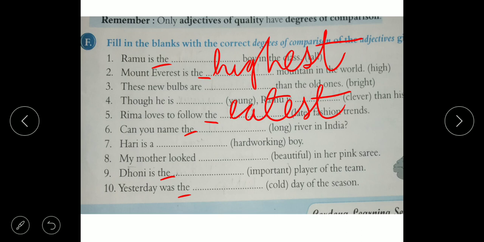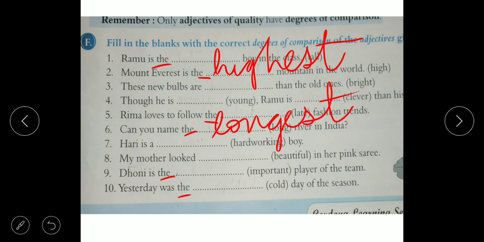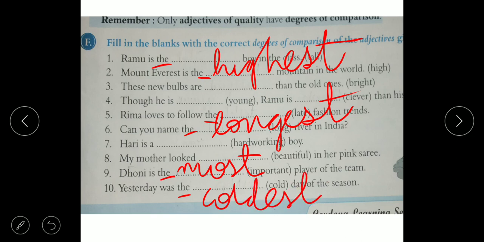Can you name the longest river in India? The sixth one. The is there, so we have to use the superlative degree of long, that is longest. Next, the ninth one. Dhoni is the most important player of the team. What do you have to write? Most important player of the team. And the next, the 10th one, we also have to use the superlative degree because the is before the blank. Yesterday was the coldest day of the season. Coldest. Okay, completed.